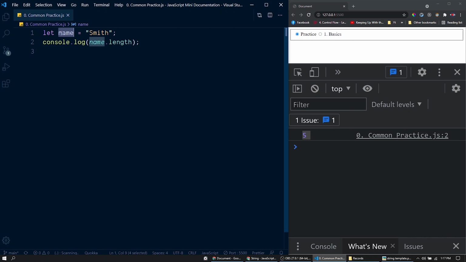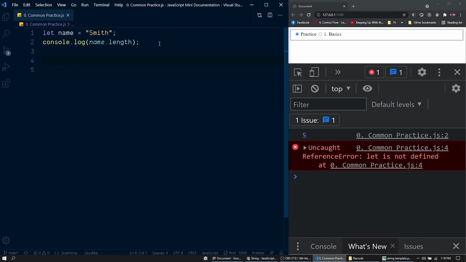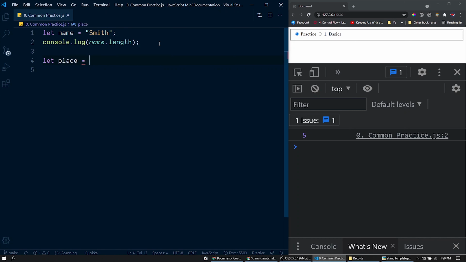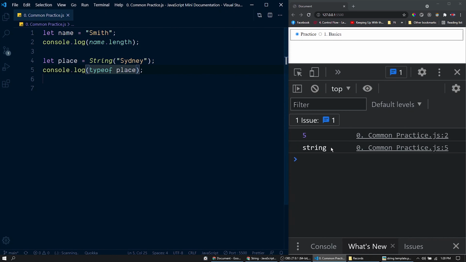If you remember, string is a primitive data type. As per the definition, primitive types are not derived from anything else. They are simple, like this string here. They don't have a property like this length. Then from where is this property length coming from? To clarify this doubt, let me declare another variable, place. Let's initialize that with the function String. Into it we will pass Sydney. Now if you check the data type of this variable, you could see it is string.